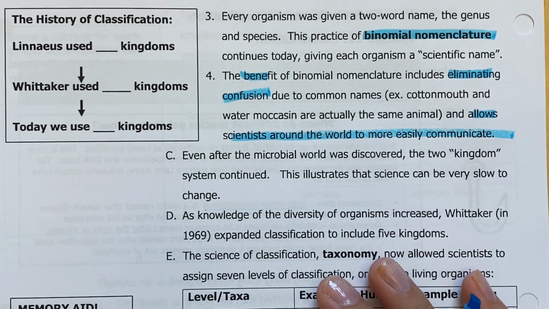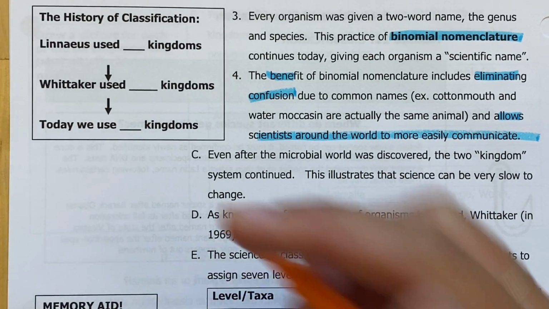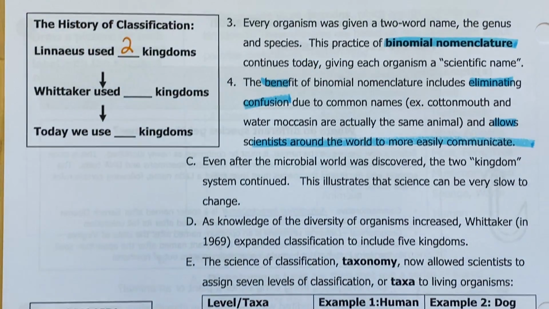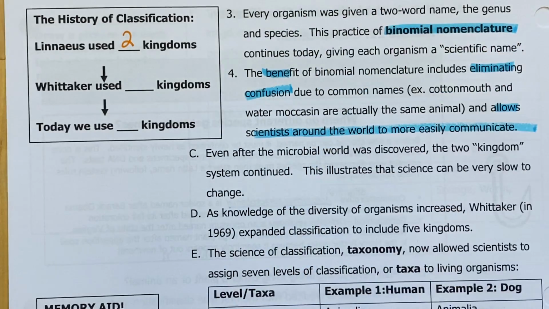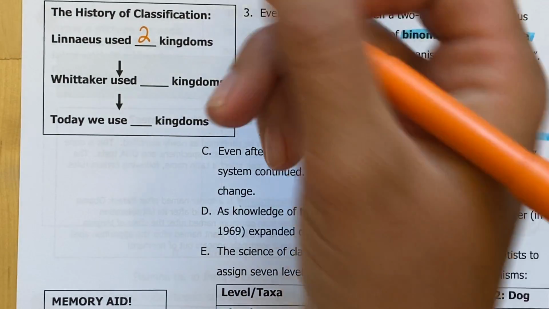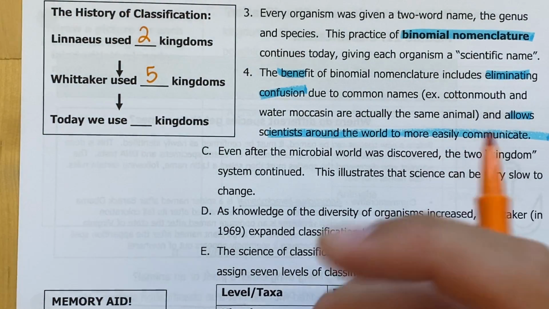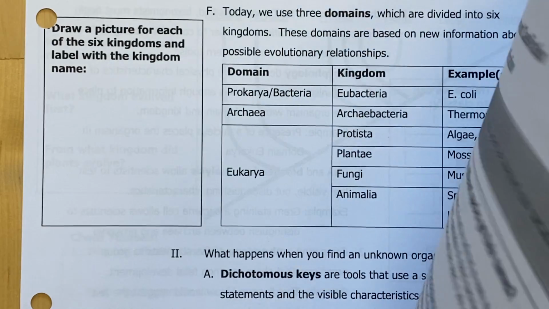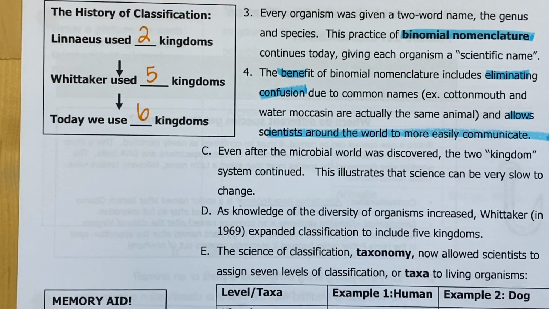When we look at these side margin boxes on the history of classification, Linnaeus only used two kingdoms. He used the two that Aristotle originally said, plant and animal. Whitaker came along and then expanded it into 5 kingdoms. Today, we use 6 kingdoms, so we upped it a little bit. All right, so 2, 5, and 6.